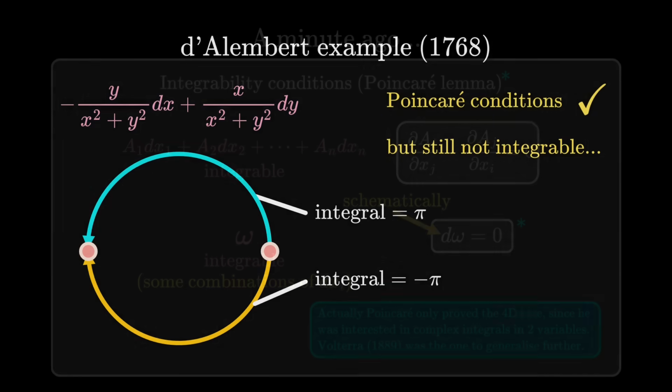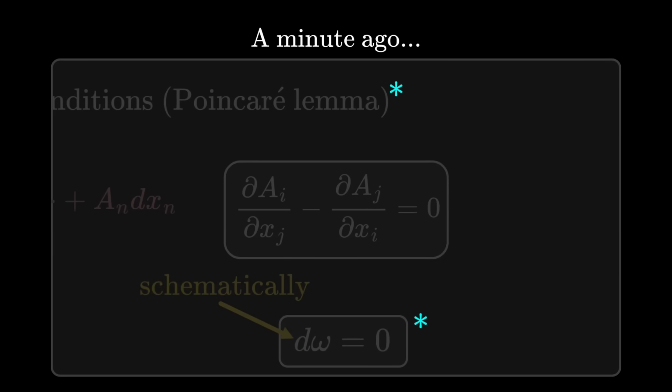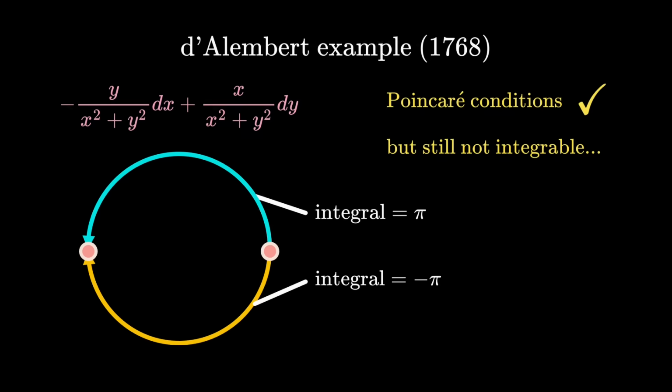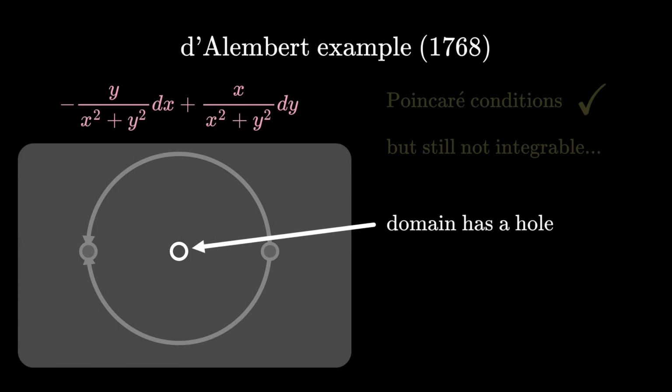This was the caveat I alluded to a minute ago. There is a hole in the Poincare lemma, and in this example, the hole is quite literal. After all, the differential form is not well defined at the origin because of the denominator x squared plus y squared being 0. So the domain of this differential form literally has a hole in it.